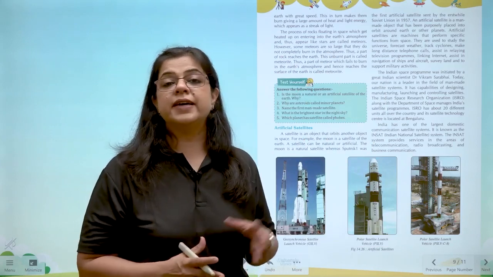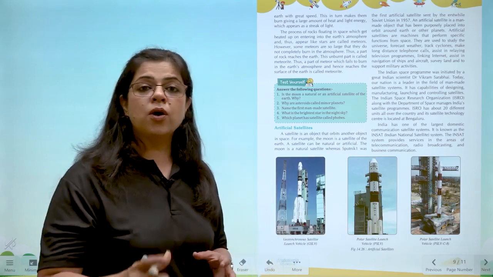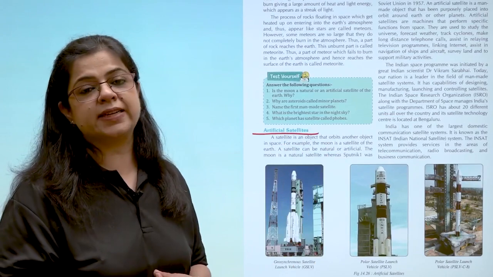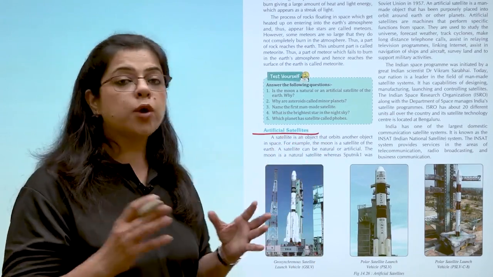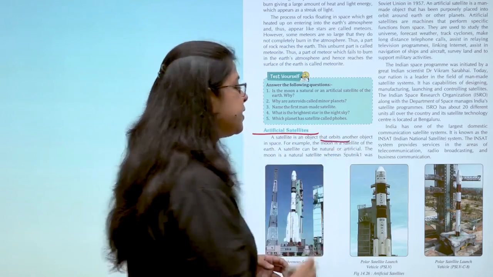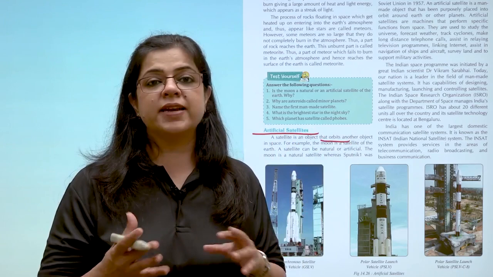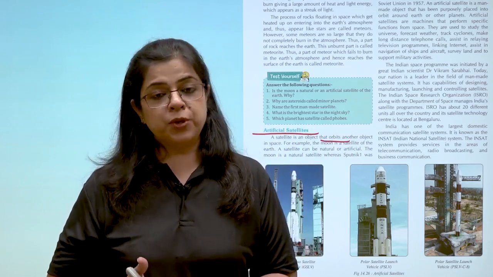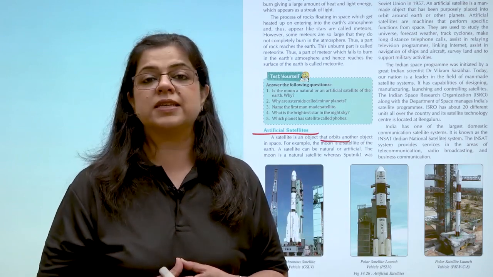We have learned that moons are the natural satellites of the planets. Now on Earth, many scientists have sent artificial satellites to the space. Now these satellites orbit the Earth in a fixed orbit and they provide us information as far as weather is concerned, maps are concerned, communication is concerned, as well as security of a country is concerned.